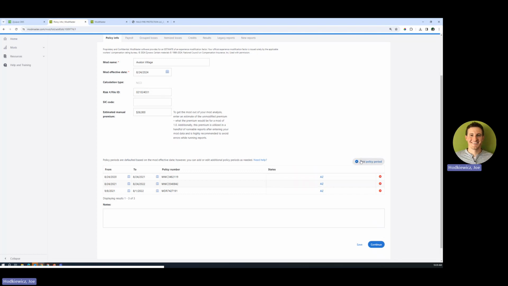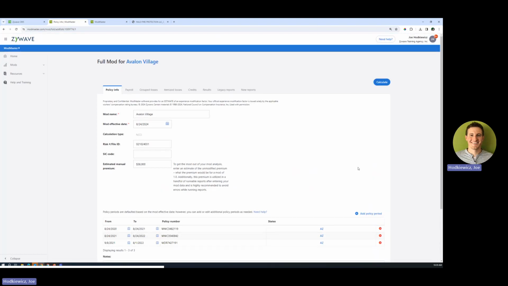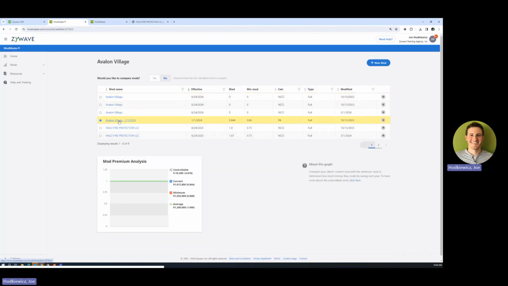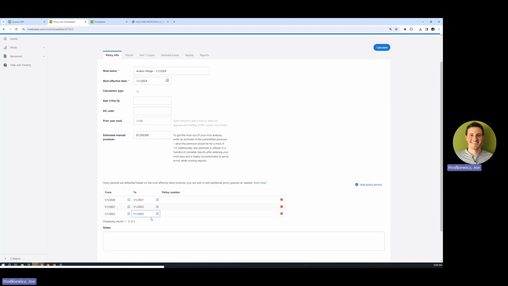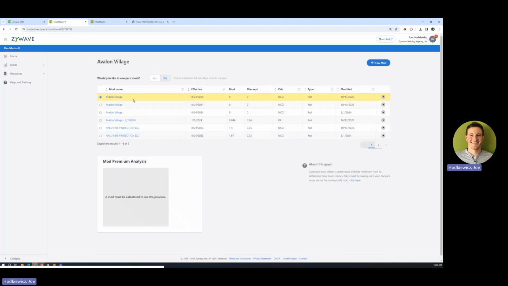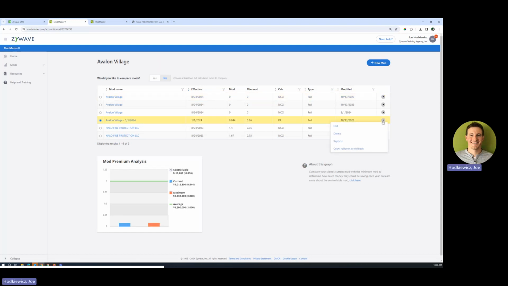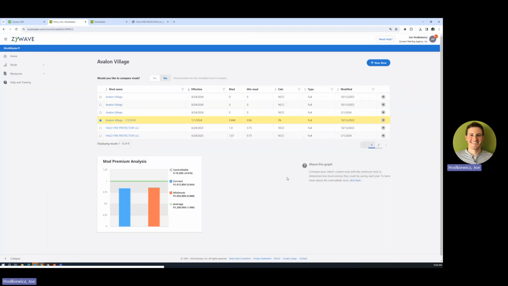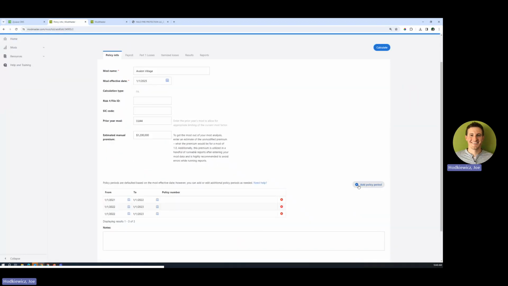So it kind of becomes your oyster, your way to manipulate how you want this mod to look to the insured. You can put really whatever you would want here within the scenario. Once you move forward the effective date, that's really the only work that you would need to do. So I'll show it again here. If I click on this Avalon Village and click copy, roll over, roll back, it's going to automatically push the mod effective date forward. Once it does that, all I'd have to do is add on that new policy period. I'm going to do 23 to 24 here.